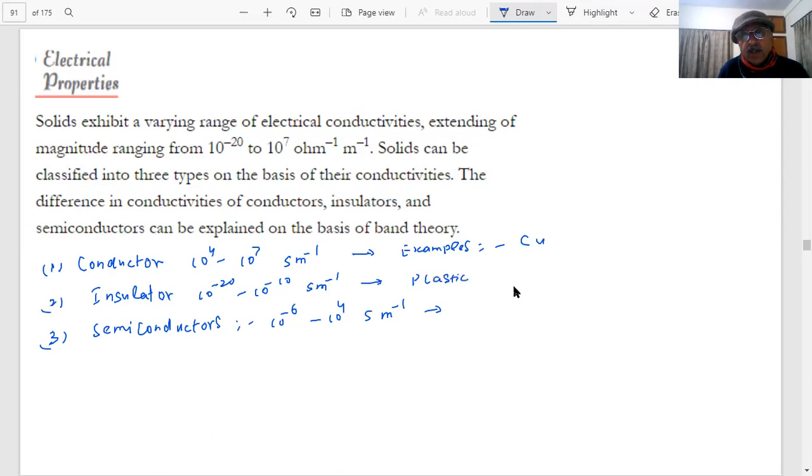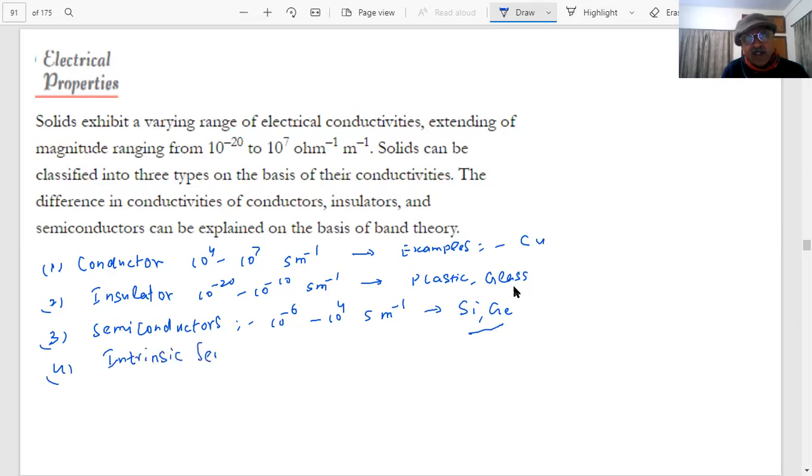And what are examples of semiconductors, students? Silicon, germanium. Okay. All right, student.